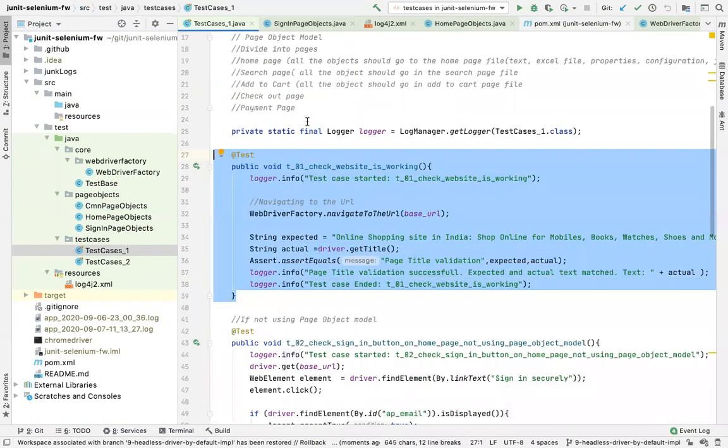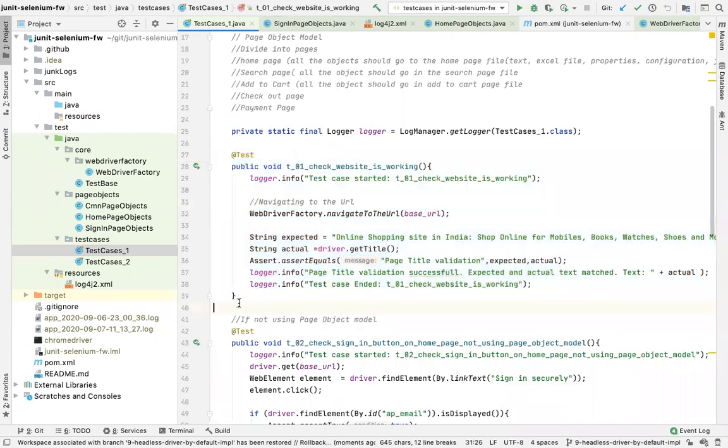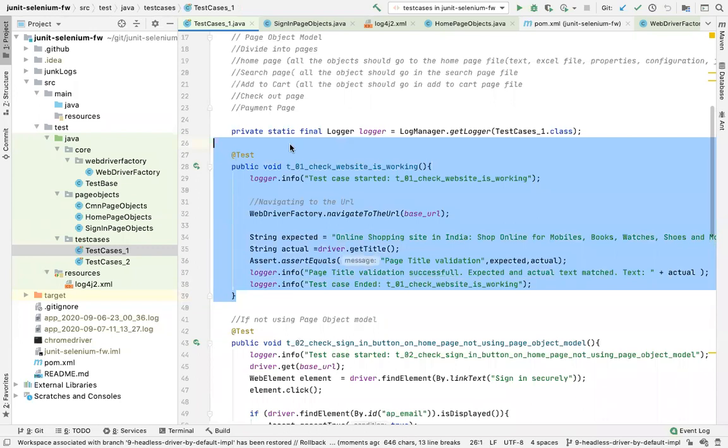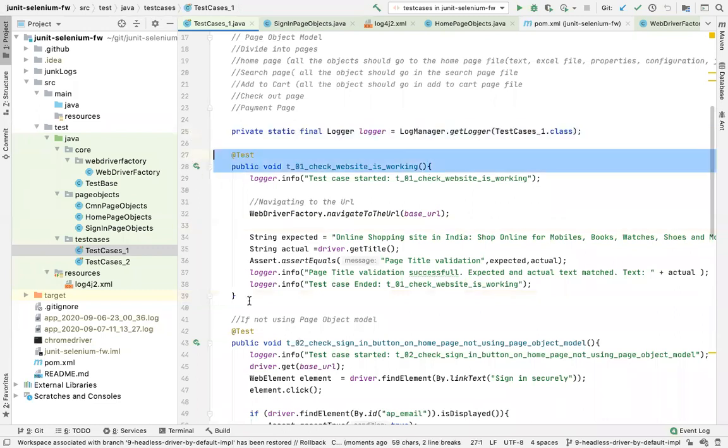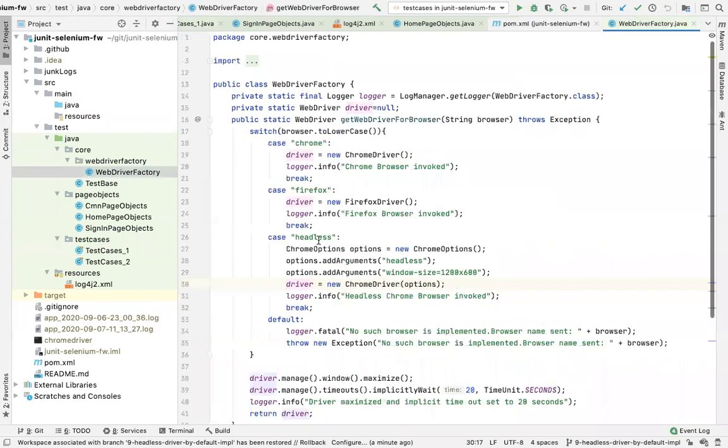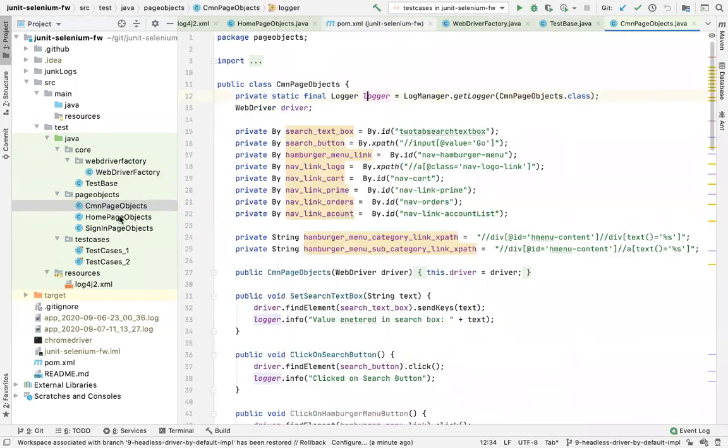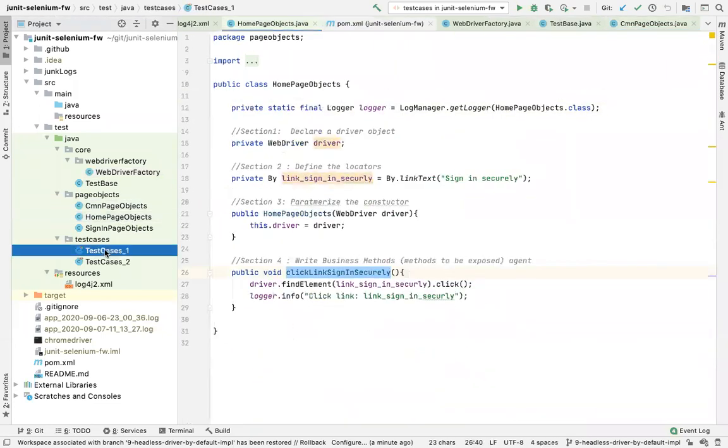So my focus for today is to put this into contrast to Cucumber. My focus is to explain this test, because our Cucumber feature file, which we write, is nothing but a wrapper on top of this. Rest everything remains almost the same. The way we write page objects, the way we create our driver from here. If you want headless, if you want Chrome, if you want to invoke Firefox, the page objects we are managing here, right?